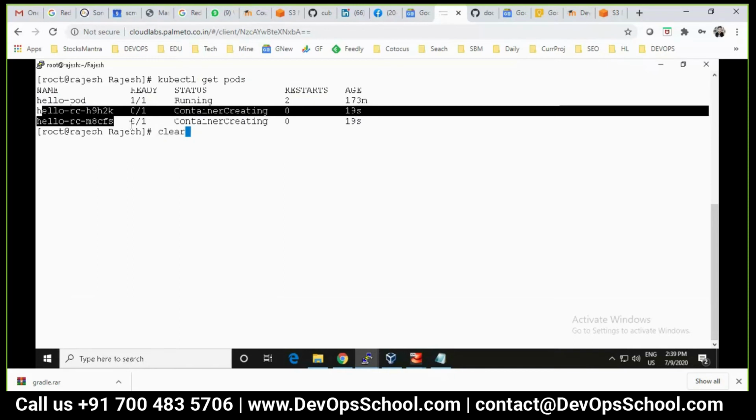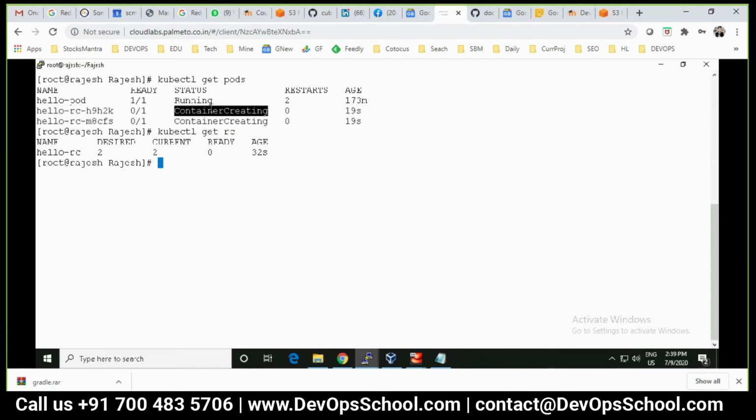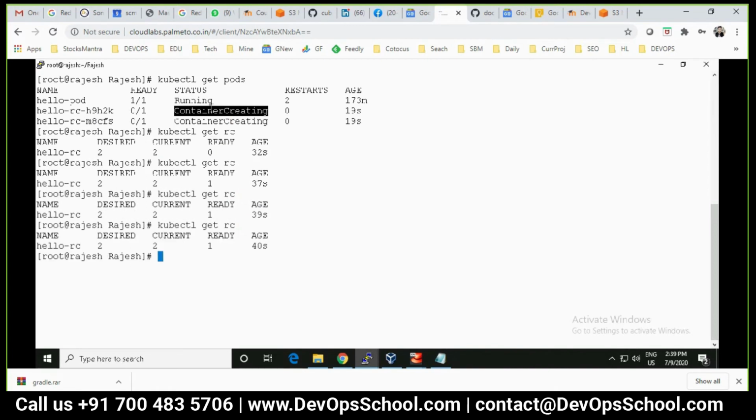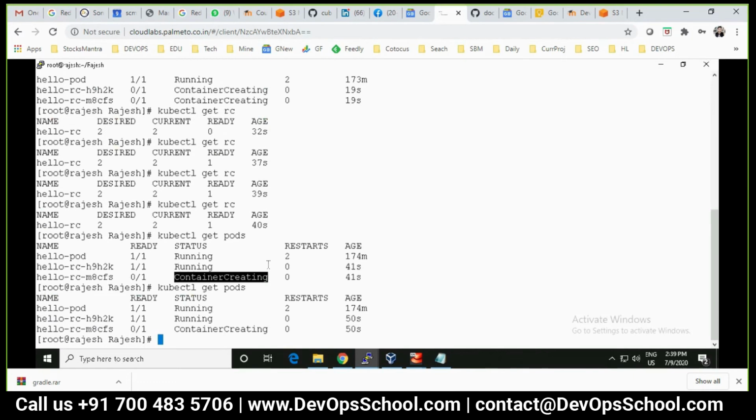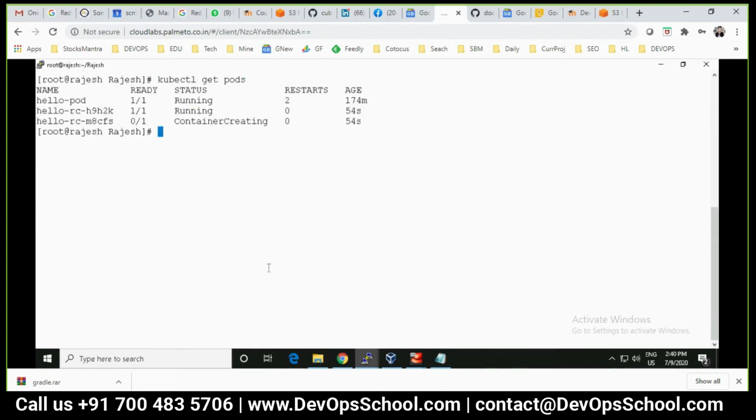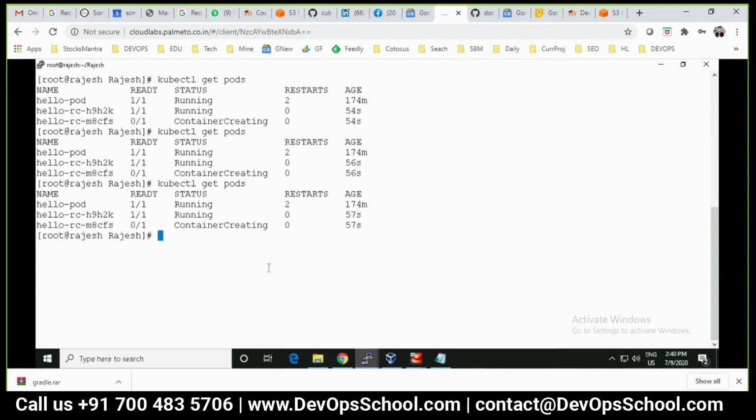So now the RC is still working, creating a container. One got ready. One got ready, the other is getting ready. And here, it is taking time, or maybe it's just downloading or something like that, pulling the images.